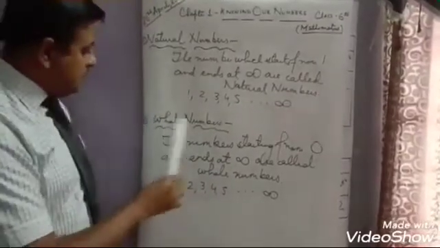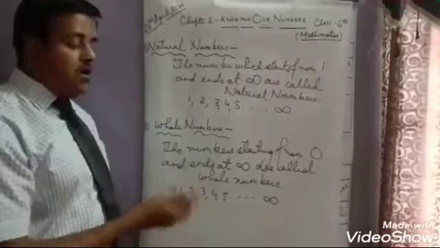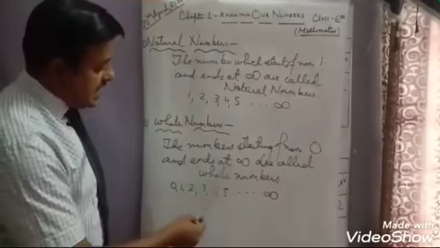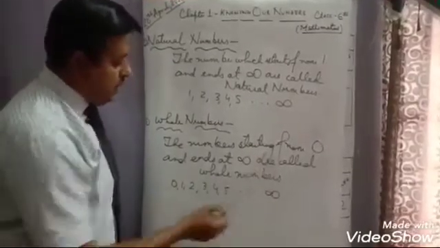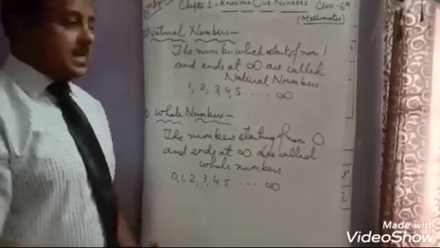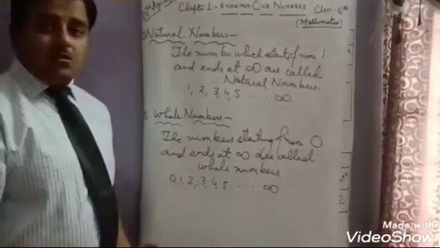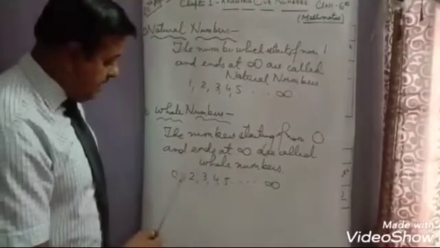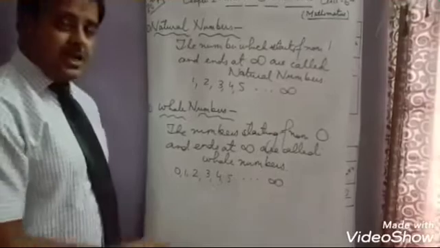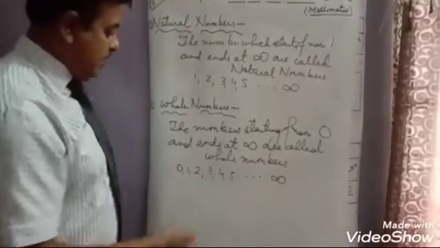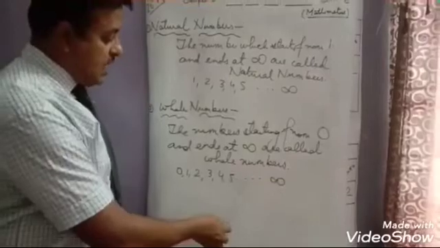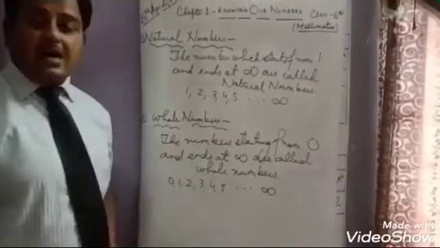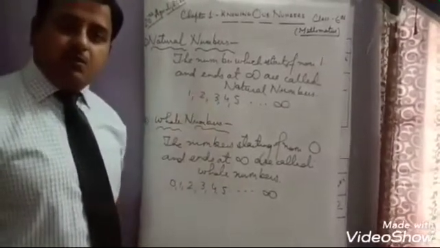Now come to whole numbers. What are whole numbers? The numbers starting from 0 and ending at infinity are called whole numbers. Or we can say that if we include 0 in front of 1 in the natural numbers, it will become whole numbers. Example: 0, 1, 2, 3, 4, 5 and so on till infinity. I hope these two topics are very much clear to everyone.